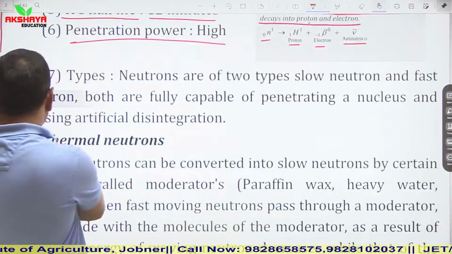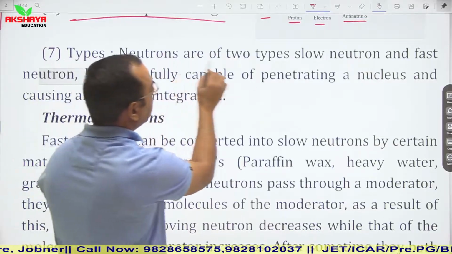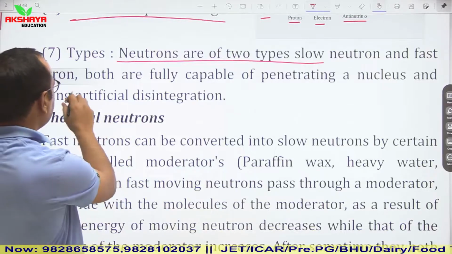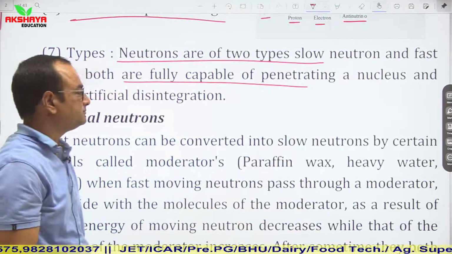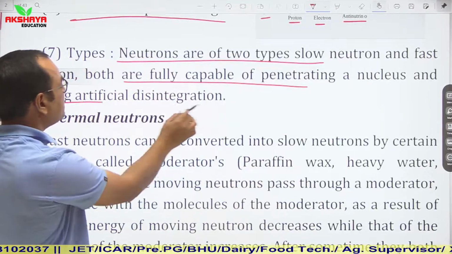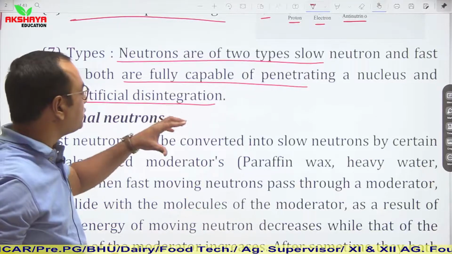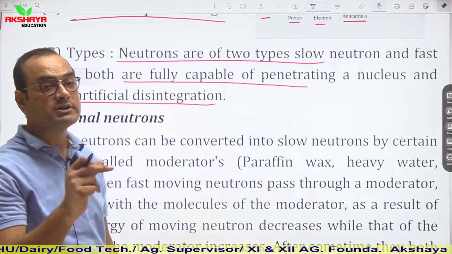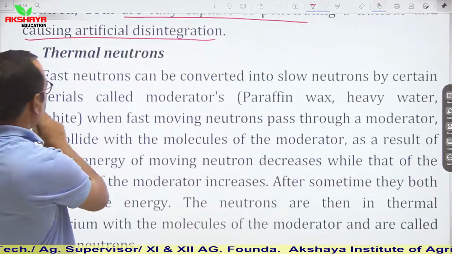Then types. If we talk about types of neutrons, then neutrons are of two types: slow neutrons and fast neutrons. Both are fully capable of penetrating a nucleus and causing artificial disintegration. So neutrons are basically able to disintegrate any nucleus which is unstable. Their penetration power is high.